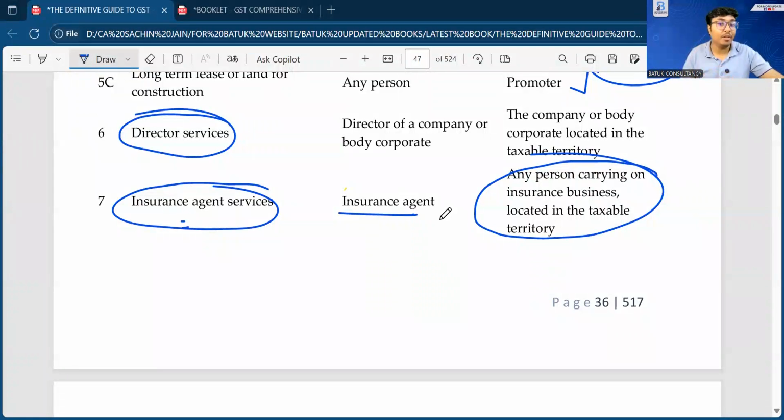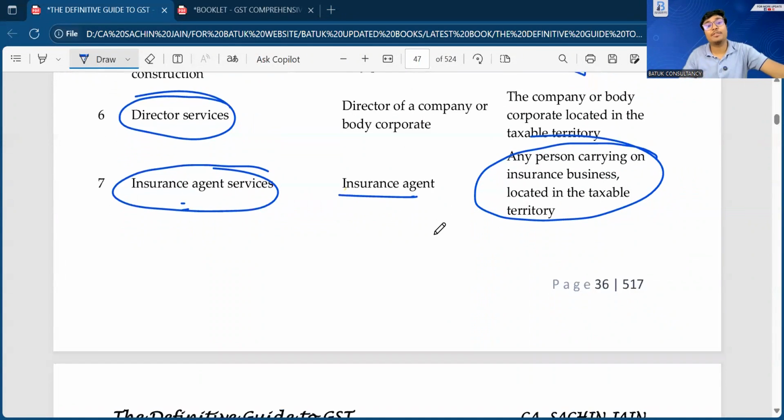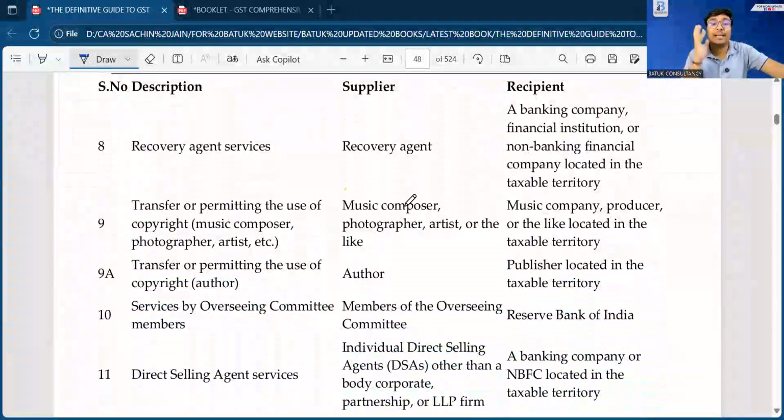If you are handling the work of any insurance company and you find any expenditure with the nature of the insurance agent, in that case, yes, you have to ask from the perspective of reverse charge mechanism.